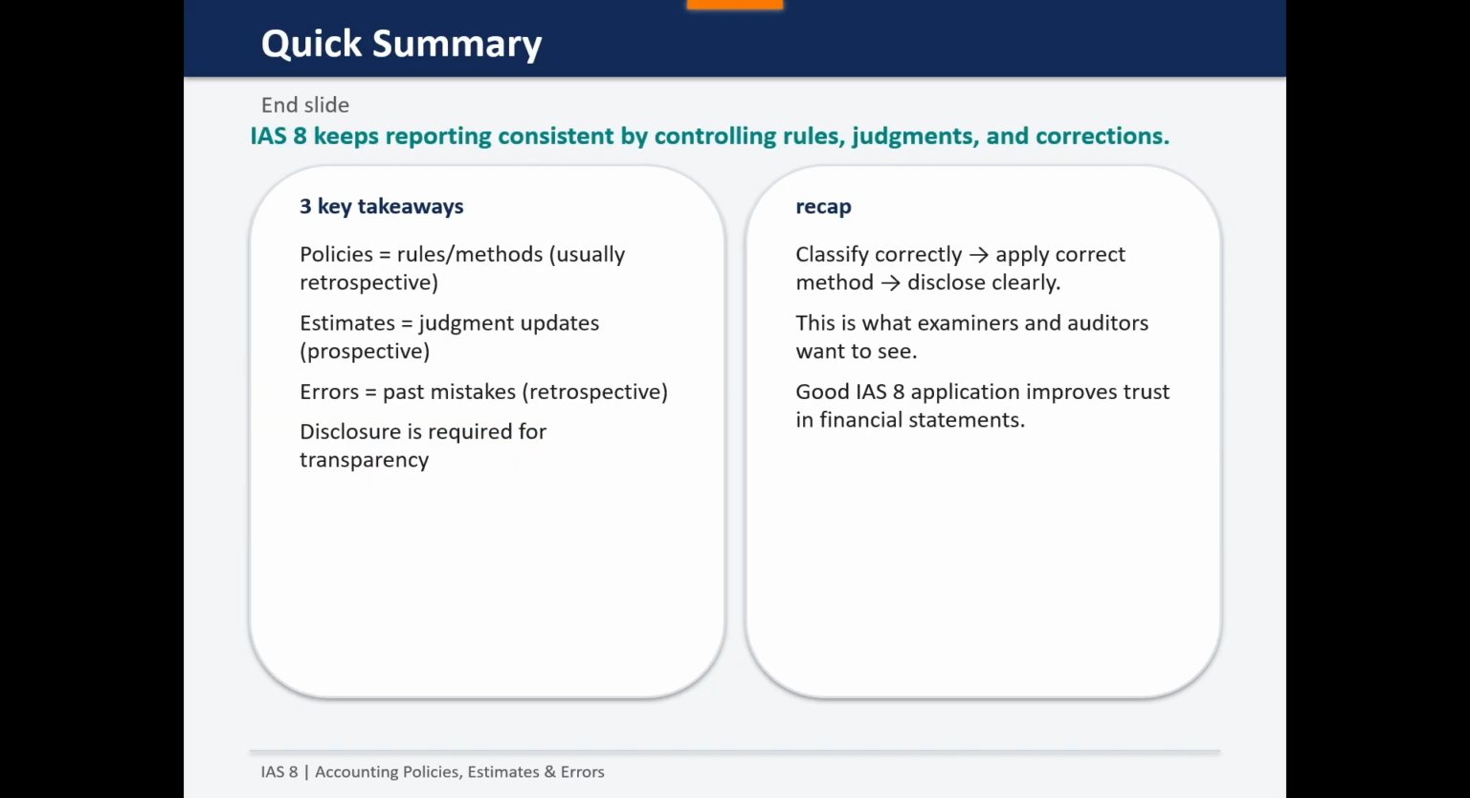To conclude, IAS 8 controls how accounting changes and errors are treated. Policies are usually applied retrospectively, estimates are applied prospectively, and errors are past mistakes corrected retrospectively. Quick recap: classify correctly, then apply the method and disclose clearly. This is what examiners and auditors want to see.